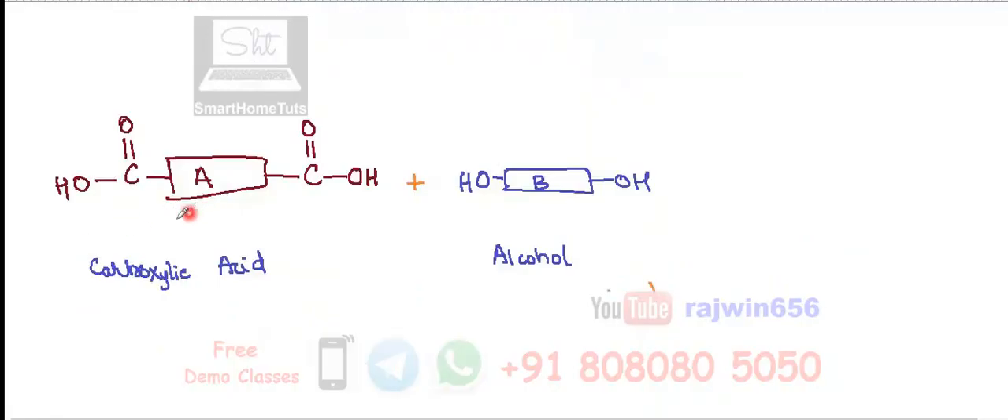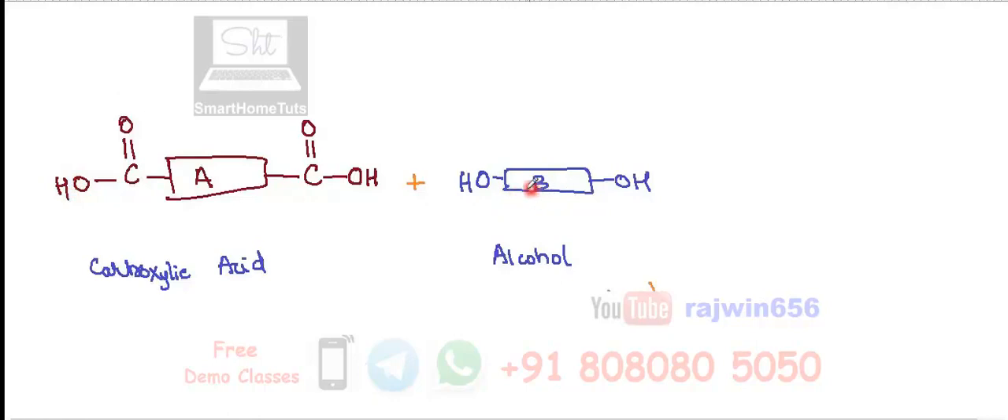So now here we are considering two molecules. On the left side we have this molecule. This A is a particular length of carbon chain, it can be any number of carbon atoms. On this side we have COOH, so this is going to be a carboxylic acid. Similarly on the other side also there is going to be COOH, which is written like this.